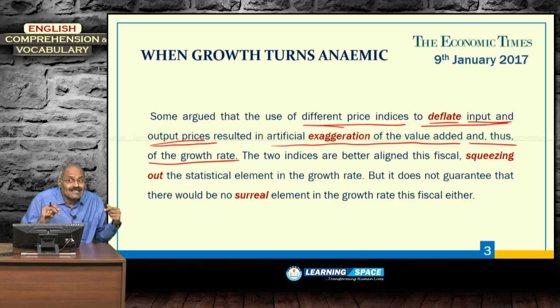The two indices are better aligned this fiscal, squeezing the growth rate. What is meant by squeezing of the growth rate? This year the two indices he is talking about are CPI and WPI. They are better aligned, that means one is not at variance with the other, and this squeezes out the statistical element of the growth rate.